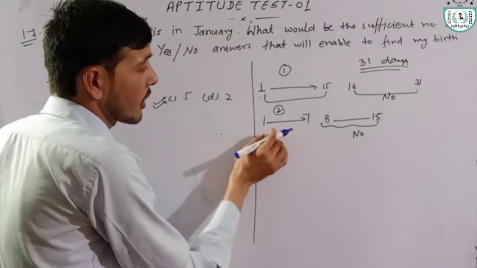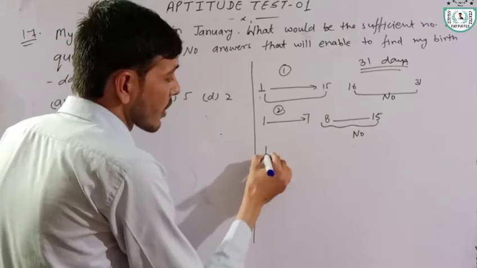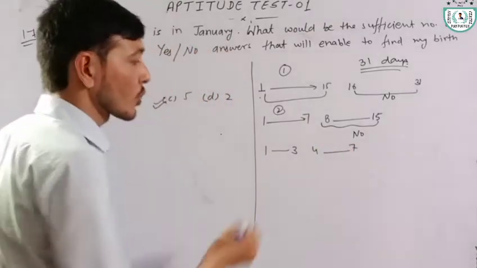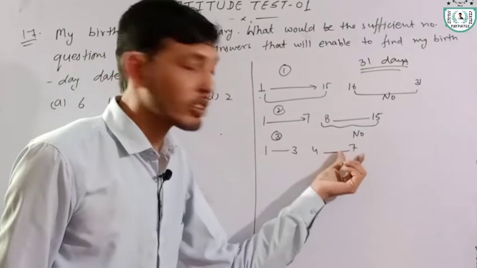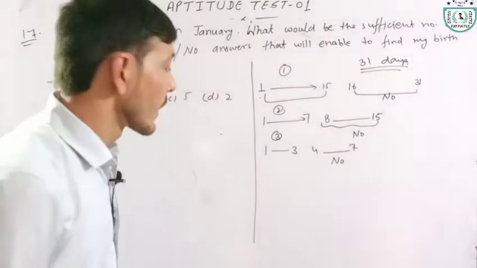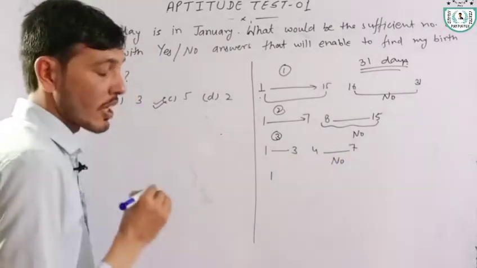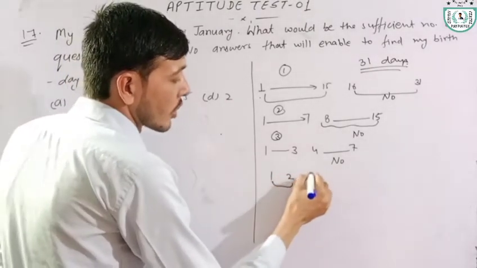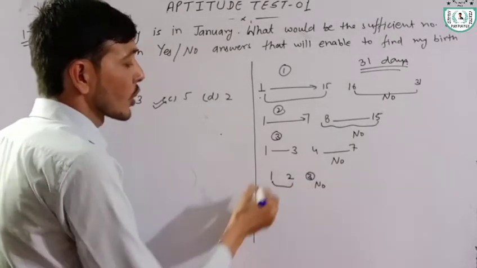Now we have the possibilities 1 to 7. Okay, now we will divide it into dates 1 to 3 and 4 to 7. Third question: is your birth date in between 4 to 7? Answer is no. Okay, it means we have only 3 dates, that is 1, 2 and 3. Now we will ask, is your birth date 3? Answer is no. Question number 4.